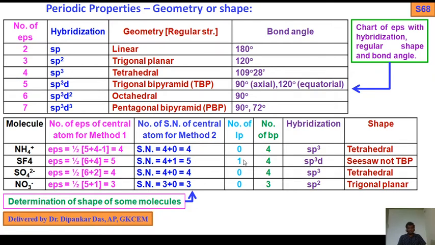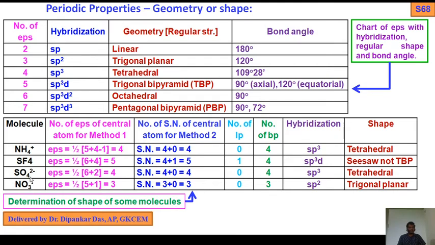So due to the presence of a lone pair, the structure will be seesaw, not TBP. The expected structure is trigonal bipyramid. So due to the presence of a lone pair of electrons, the structure will be distorted. That is the seesaw structure. Similarly, SO4 2 minus.